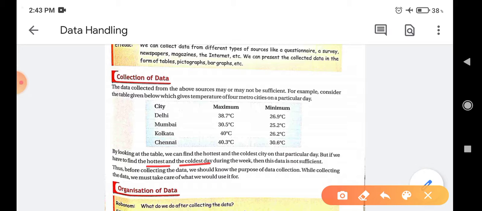This data is only for one day, but we are finding the hottest and coldest day during the week. So before collecting the data, we should know the purpose of data collection, and while collecting the data, we must take care of what we would use it for.